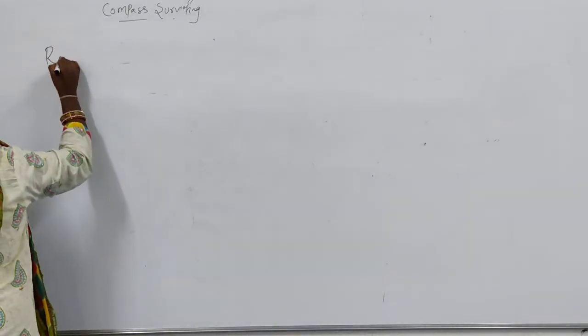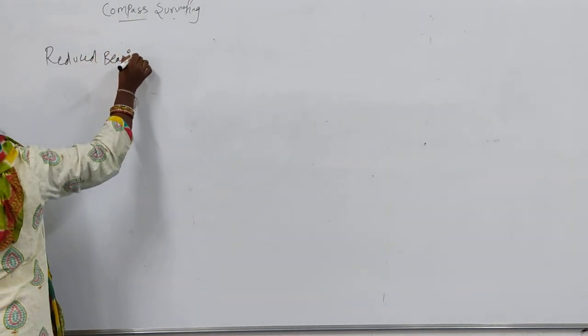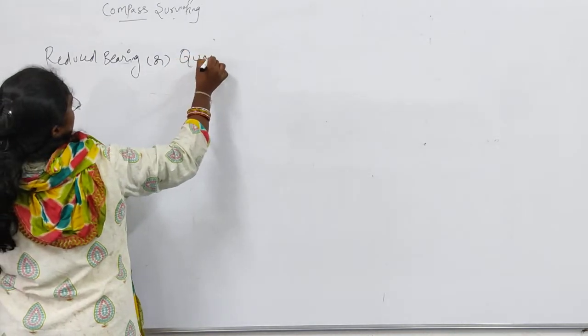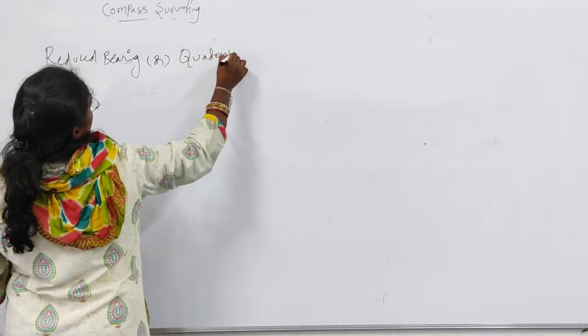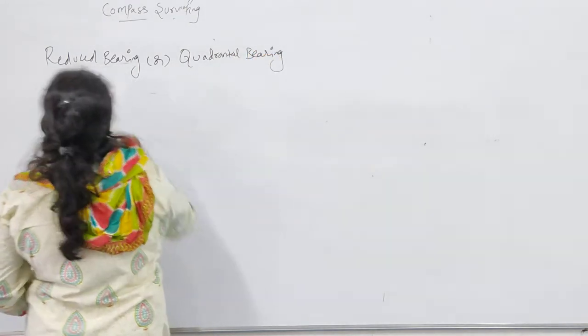Next one is the reduced bearing, or quadrantal bearing.